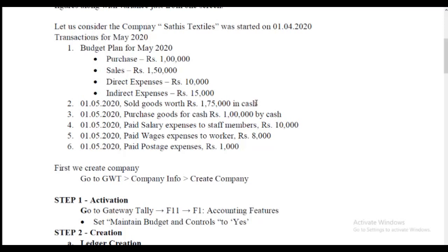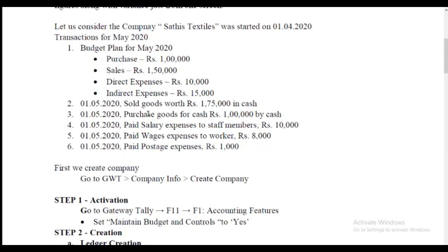The second transaction, purchased goods for cash rupees 1 lakh, is a purchase voucher; the shortcut key is F9. Please note the shortcut keys.